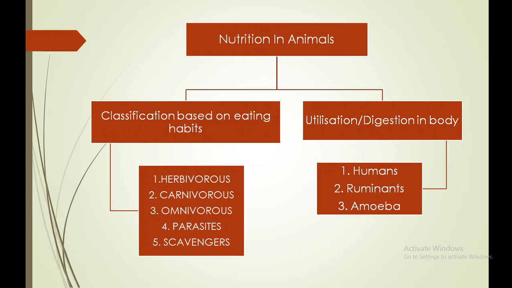So that's why nutrition is the essential characteristic of living beings.